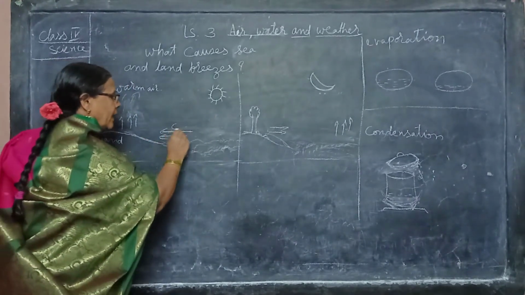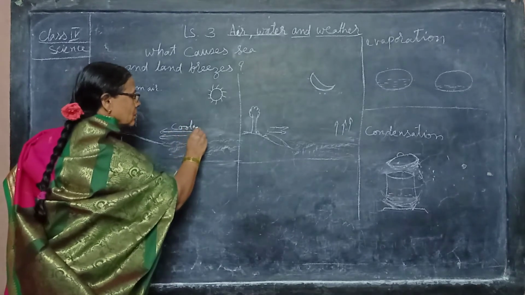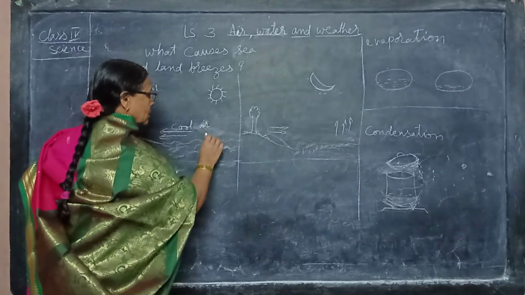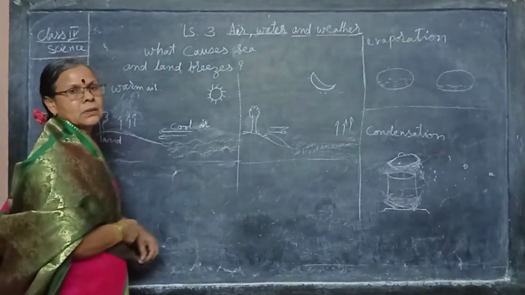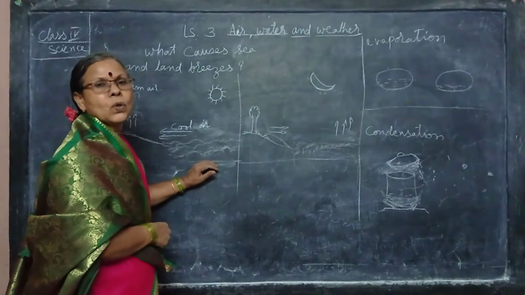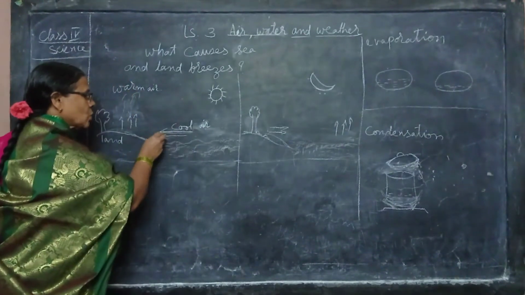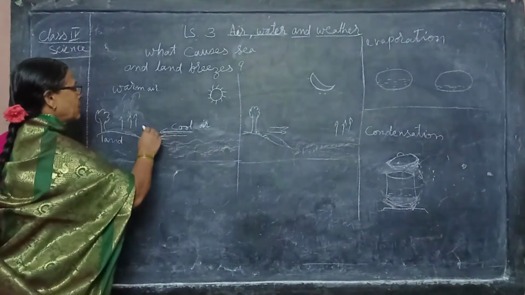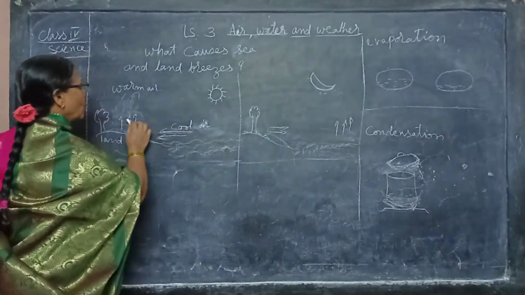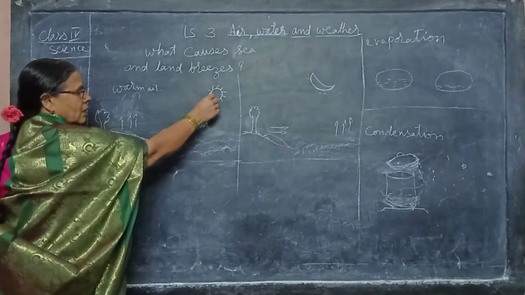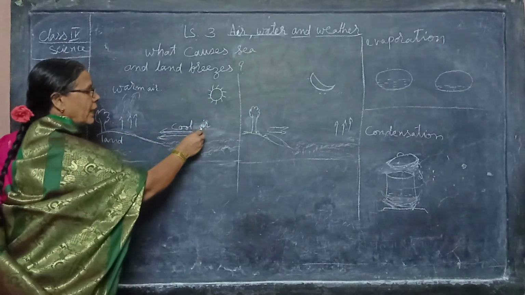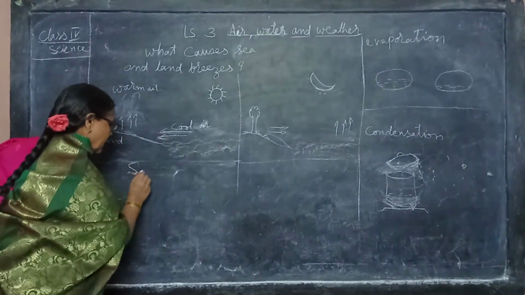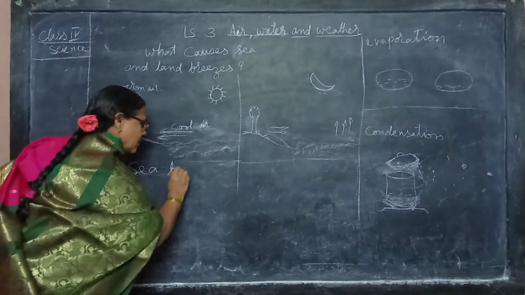And the air on the water is cool, so it blows towards the land and takes its place. This takes place in nature. Warm air goes up and cool air rushes to take its place. This is called sea breeze.